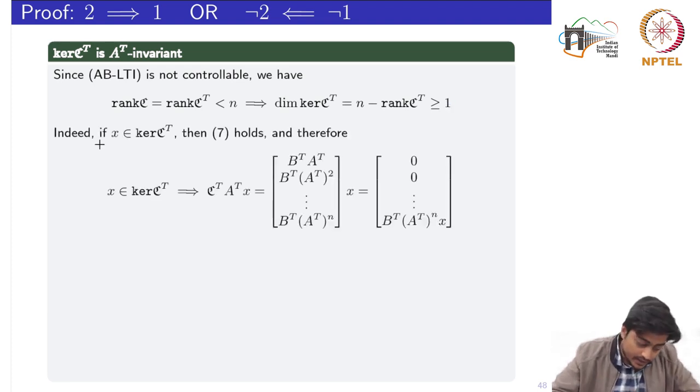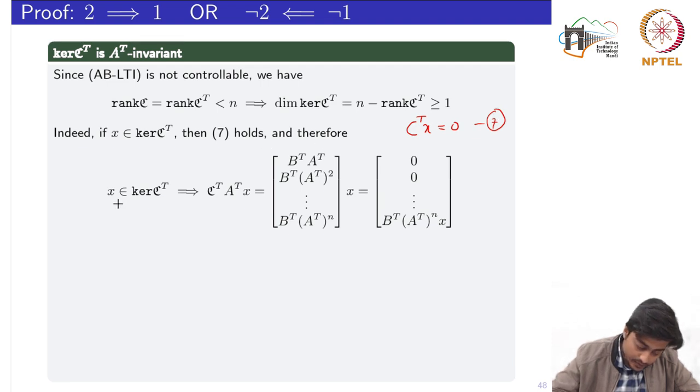Now, if X belongs to the kernel of C transpose, then equation 7 holds. This equation 7 is nothing but C transpose times X equal to 0, which we had seen earlier.